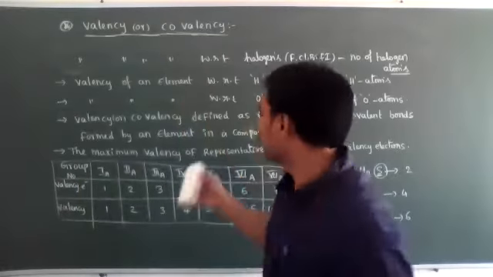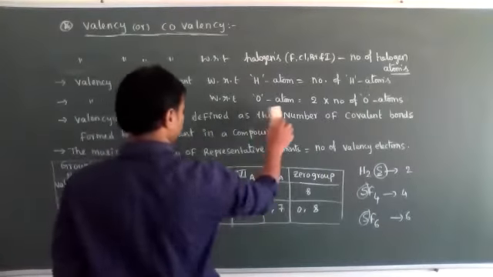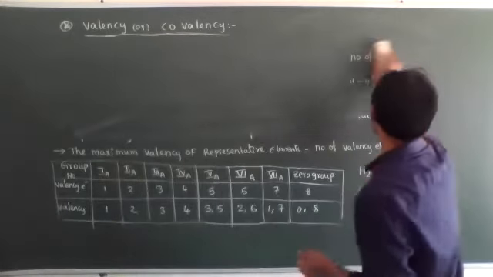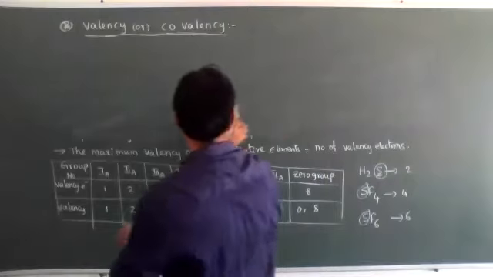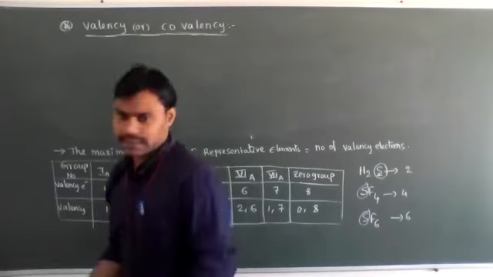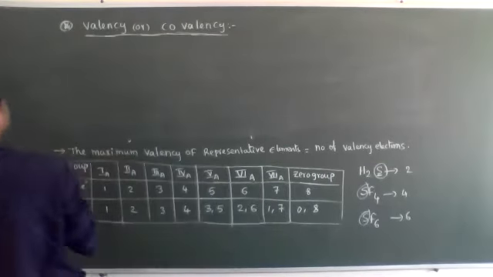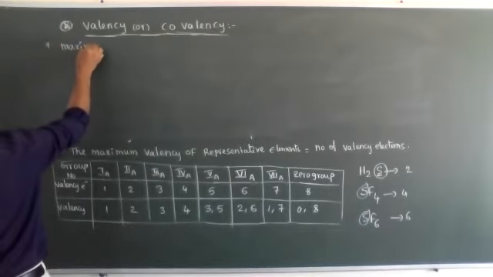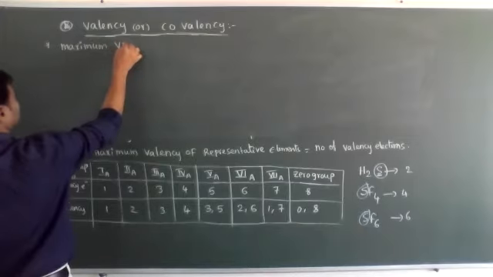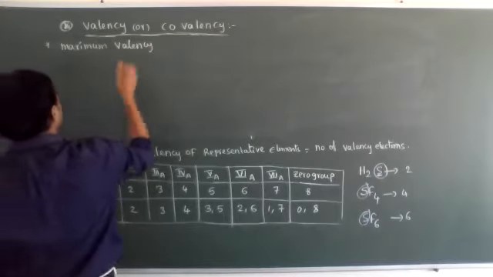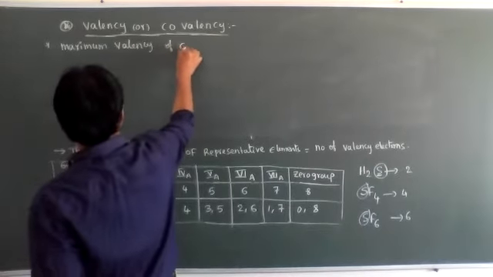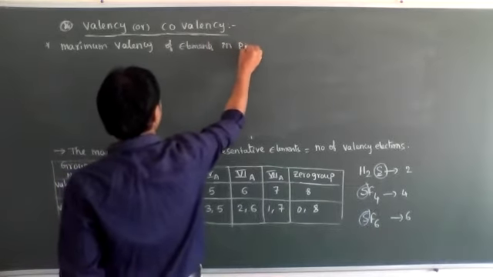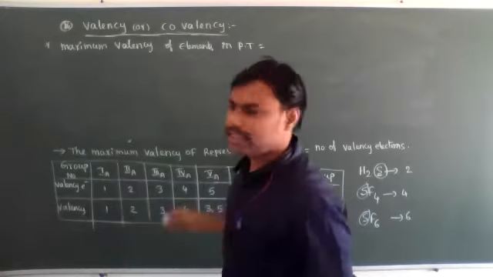Let's see the second point, maximum valency of elements in the periodic table is equal to 8.